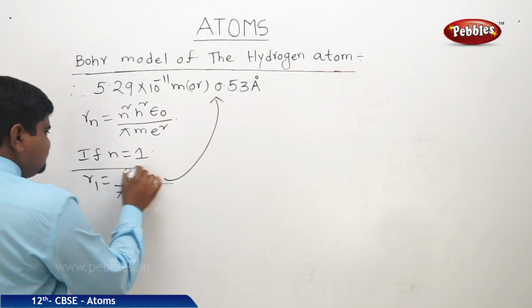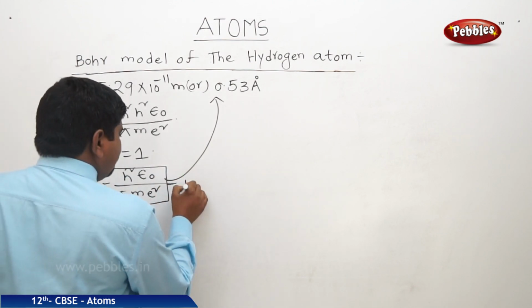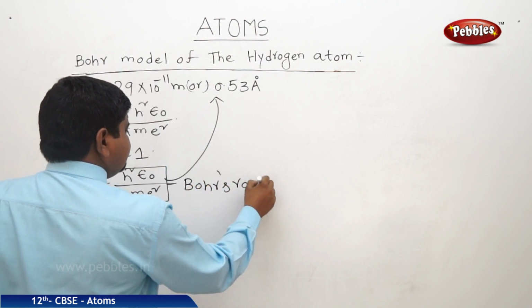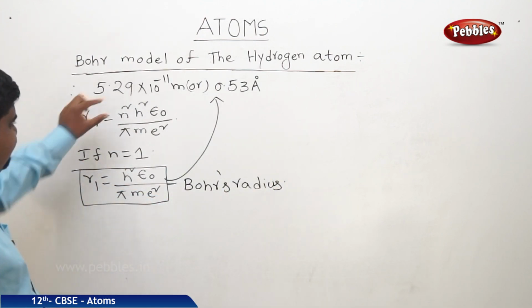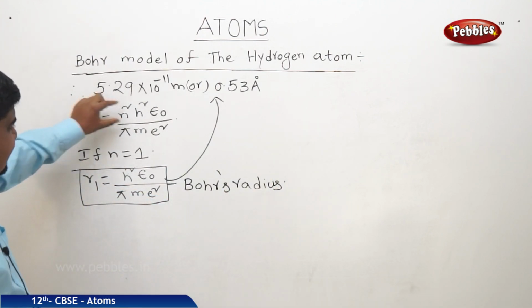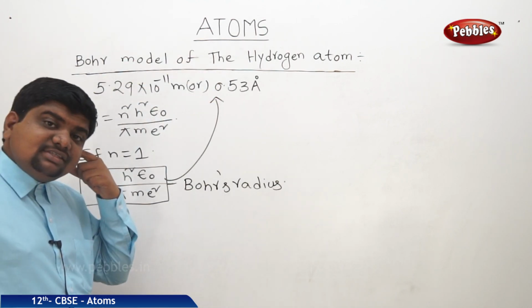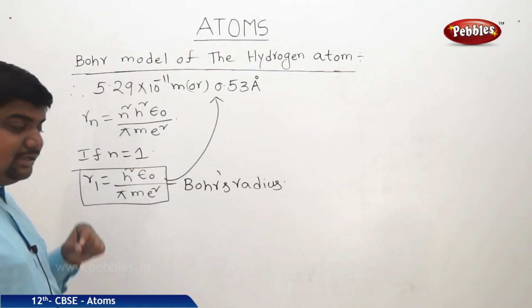This R1 is called Bohr's radius. That means if n value goes on increasing, radius is going to increase. If radius is going to increase, angular momentum is also going to increase. That is a very, very important one.